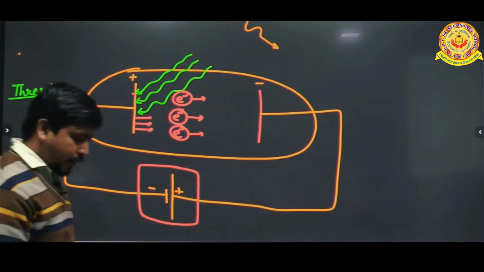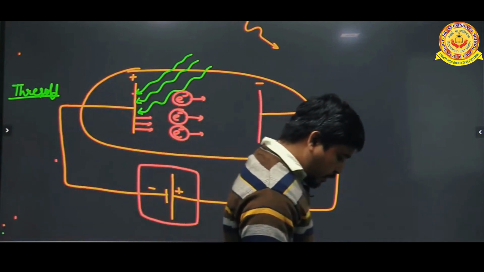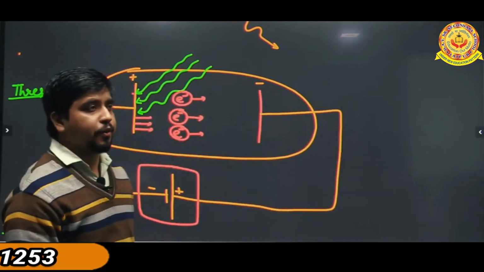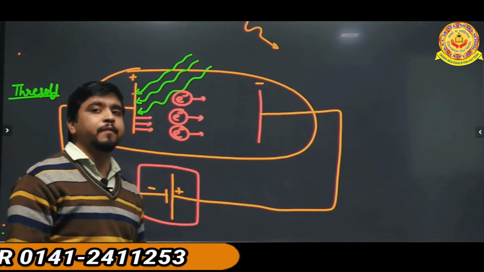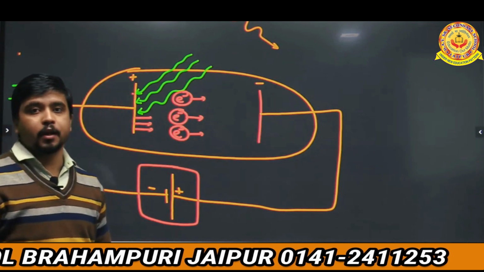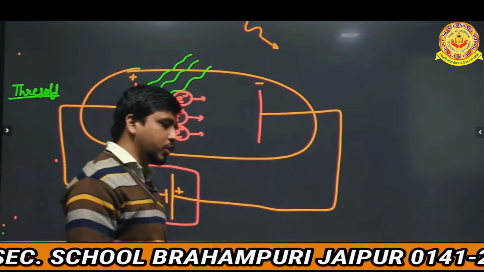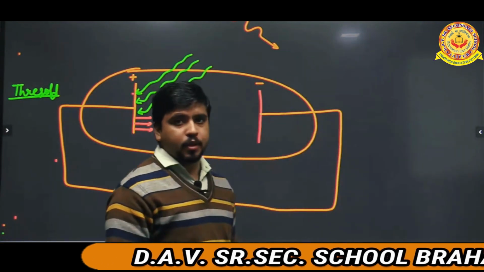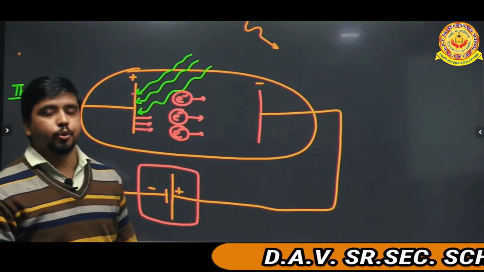Now, where is it used? You can see this phenomenon in solar lights and solar panels. You have heard these words many times, solar panel, solar light.